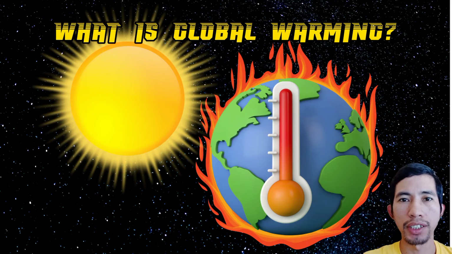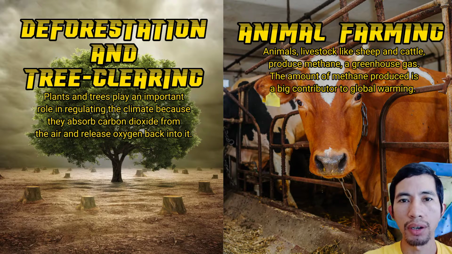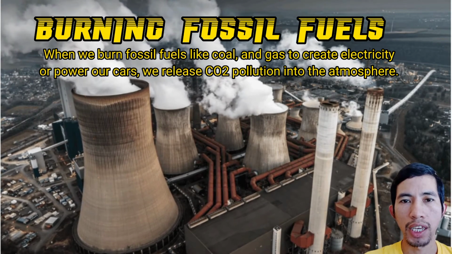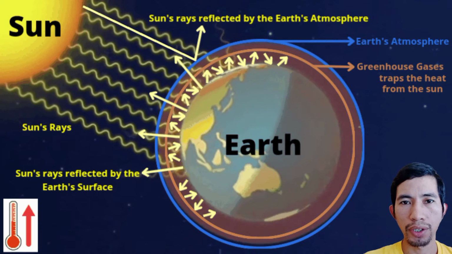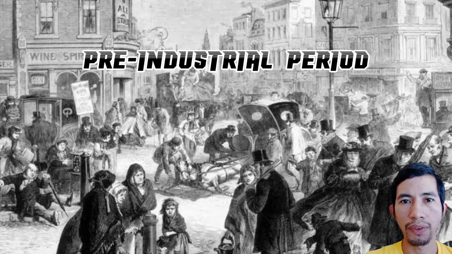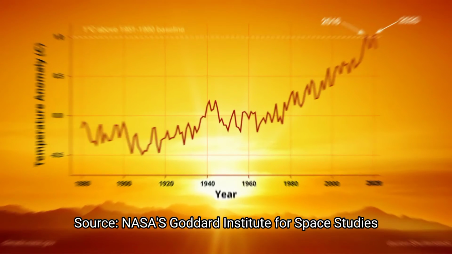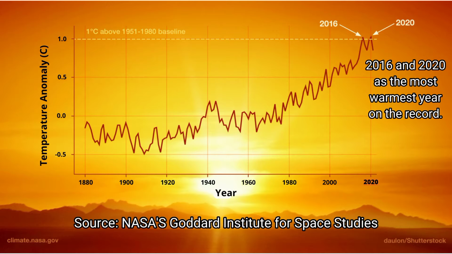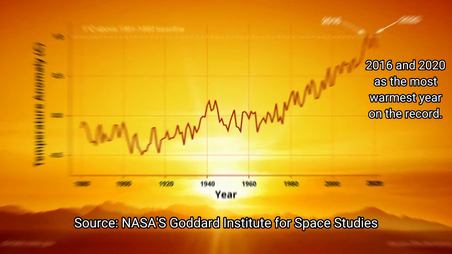Global warming refers to the rise in global temperature due to human activities, primarily the burning of fossil fuels, which increases the concentration of greenhouse gases in the Earth's atmosphere. It is the long-term heating of Earth's climate system observed since the pre-industrial period, between the 1850s and the 19th century. This graph illustrates the change in global surface temperature relative to the 1951 to 1980 average temperature, with the year 2020 tying with 2016 for warmest on record. As you can see, there is a gradual increase in temperature from 1880 to 2020.